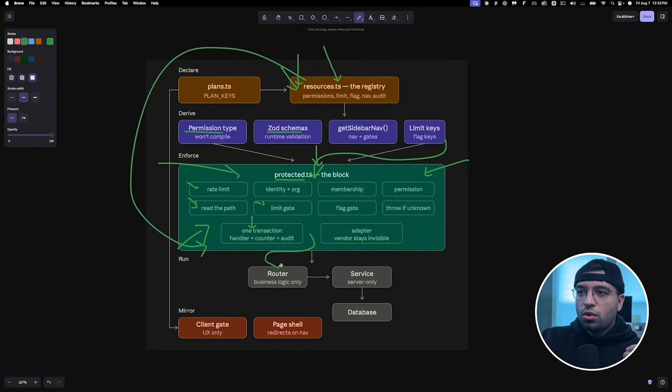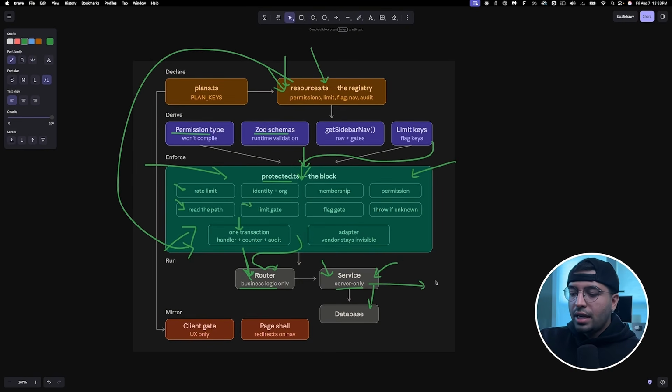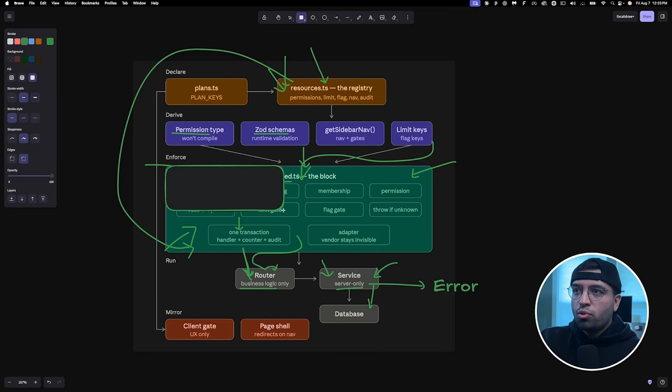And then it goes through our layers, router and service layer. A router layer does business level logic, and so you can always control exactly what the user can do with this feature. For example, only 5 team members should be on an account. I'm just giving an example. I don't think this is the best example, but let's say only 5 members can be live on a website editing it, right, in real time. Business logic exists in here, and then it accesses the server, but this is server only, so that means it can never be reused on the client. And so what we have done here is we're essentially throwing a literal error if it tries to access a server action outside of our pre-built block system.